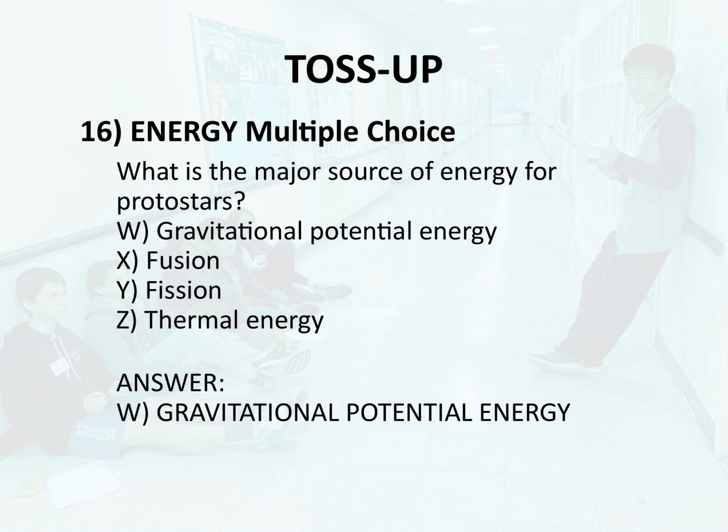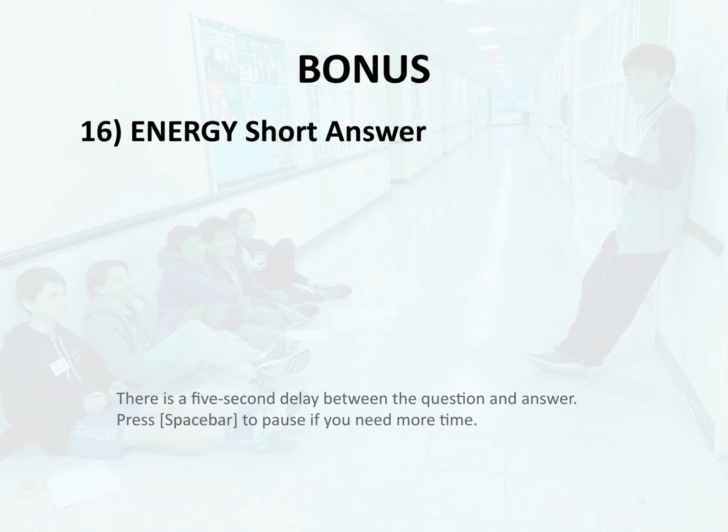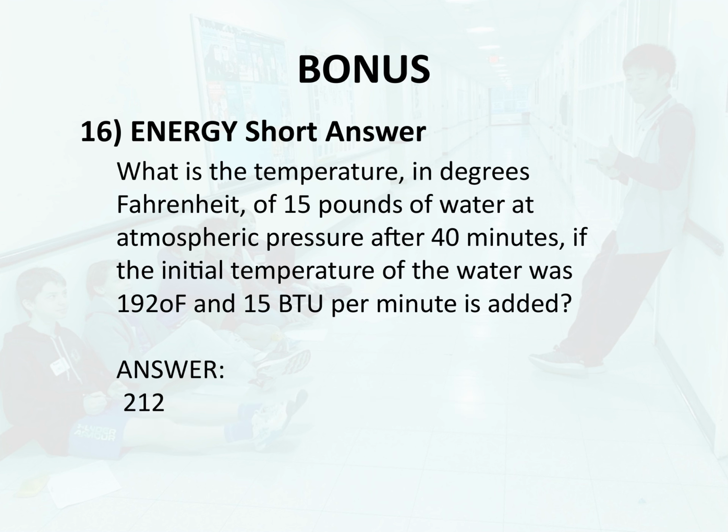W. Gravitational potential energy. Bonus 16. Energy. Short answer. What is the temperature, in degrees Fahrenheit, of 15 pounds of water at atmospheric pressure after 40 minutes, if the initial temperature of the water was 192 degrees Fahrenheit and 15 BTU per minute is added? Answer. 212.